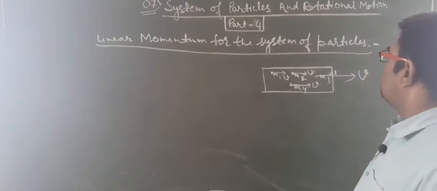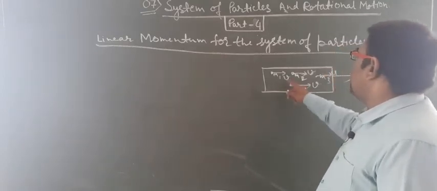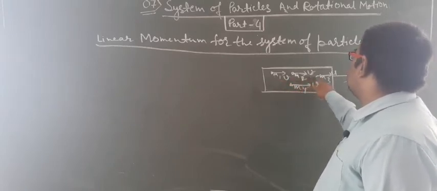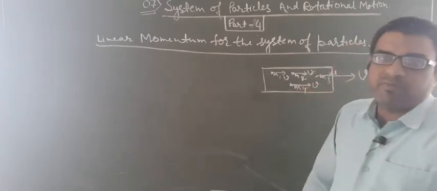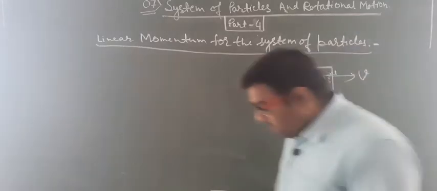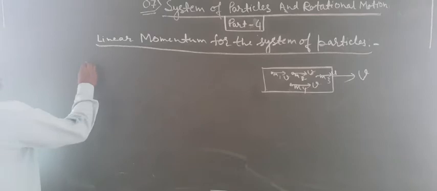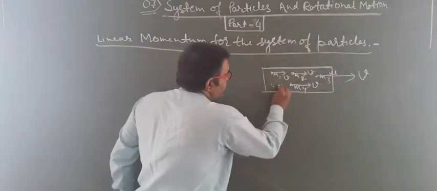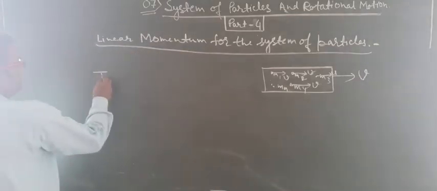Then the total momentum of the n particle system, where the number of particles is n.